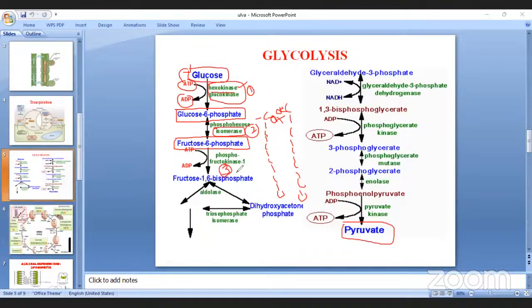And in the second phosphorylation, the same ATP is again converted into ADP. The other phosphate is utilized by fructose 6 phosphate, on the first carbon of the fructose. So by utilizing the first carbon, it is converted from fructose 6 phosphate by adding another phosphate on the first carbon. That's why it's called fructose 1,6 diphosphate or bisphosphate. Di or bis, because how many phosphates are here? In fructose, how many phosphate bonds? Hello?